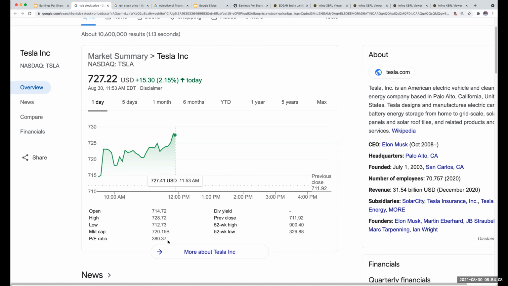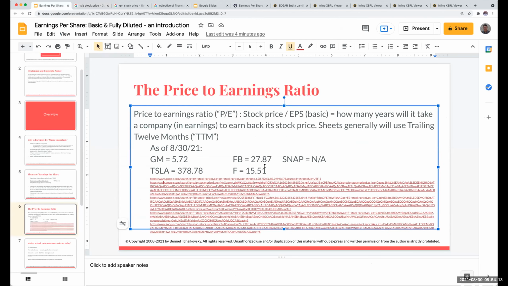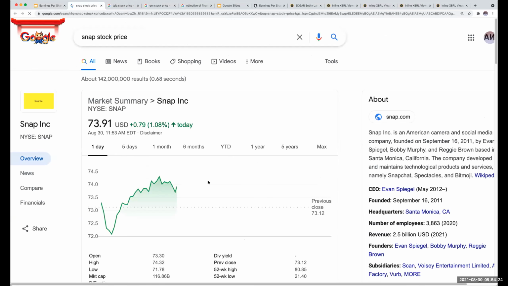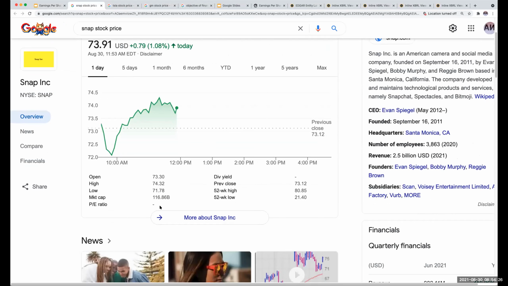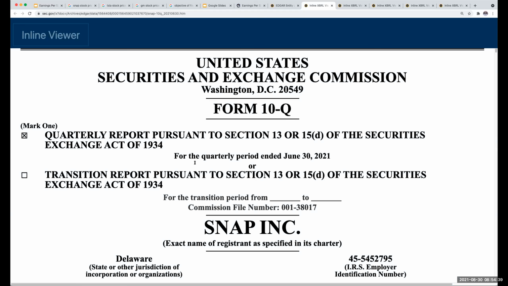Okay, so my price to earnings ratio, this is going to take me 380 years. If I look at all these different ones, like Ford, 15 years, Facebook, 27 years. Now, when I come over here to Snapchat, or Snap, what you're going to notice is the price to earnings ratio is blank. What does that mean to us? Well, in order to actually do the ratio, you have to have earnings.